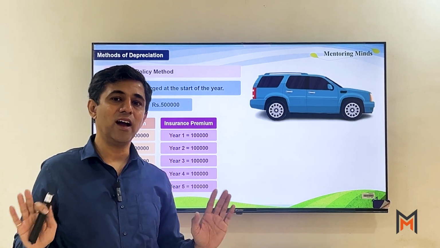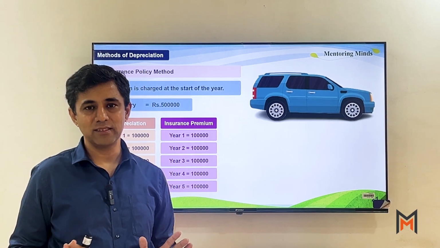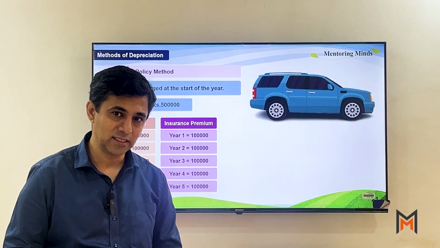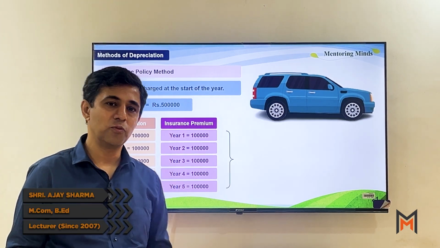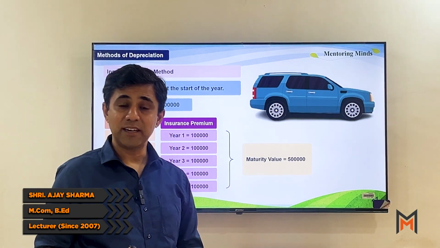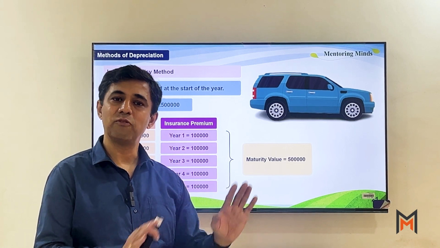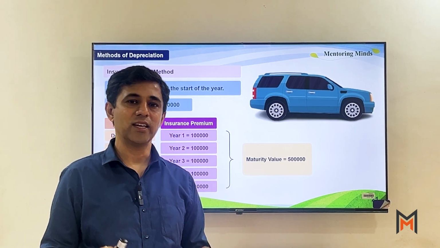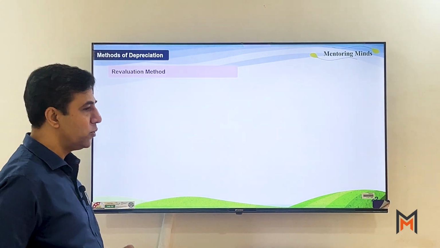So that means we are in a safe position because of this insurance. So let's say if any accident takes place and because of this accident the entire property is damaged, we get a maturity value of 5 lakh. So our business will not be affected so much when we are following this type of method called the insurance policy method.